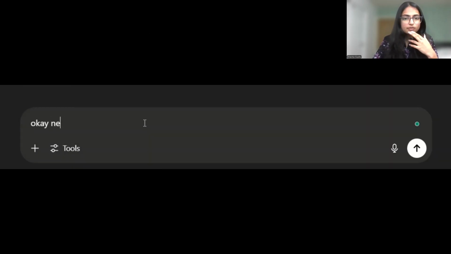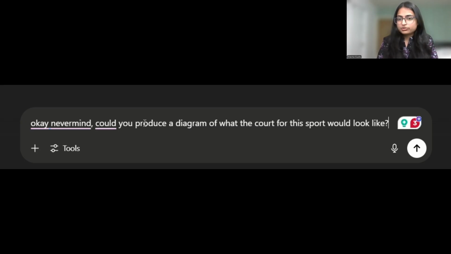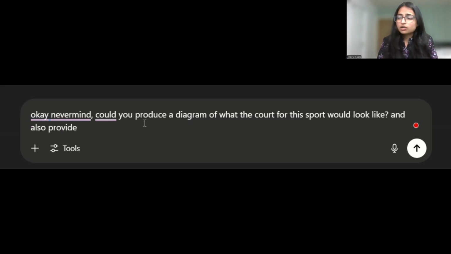Okay. Let's move on and ask ChatGPT to provide us a diagram. Can you produce a visual layout or a diagram of RadoBall code and also generate a Python-based diagram?